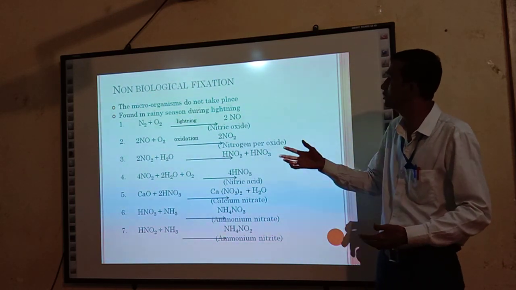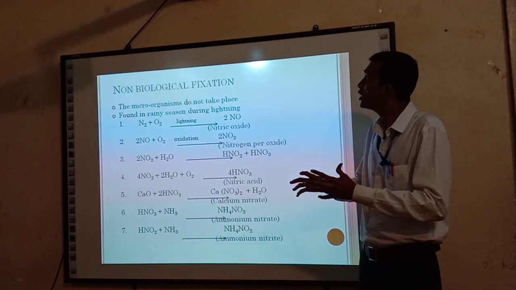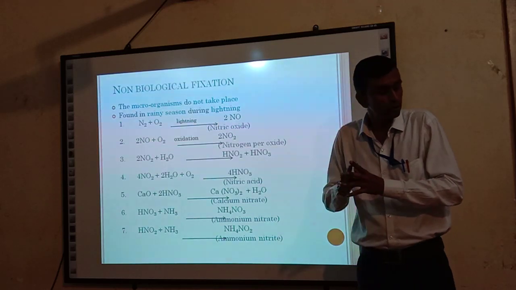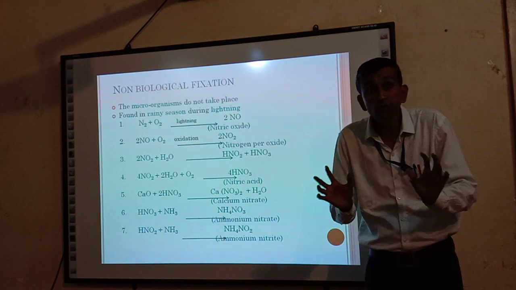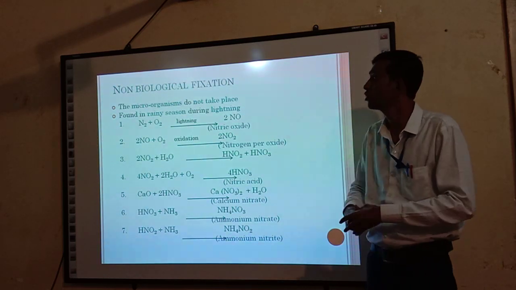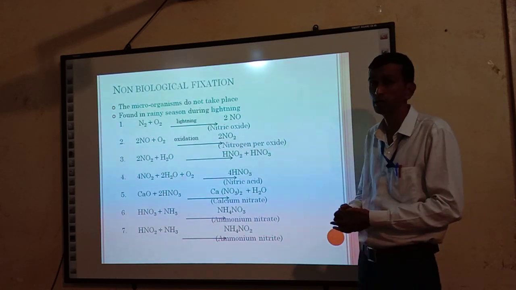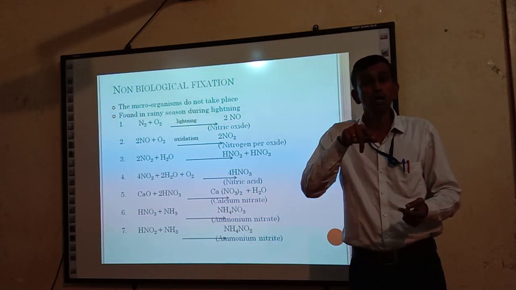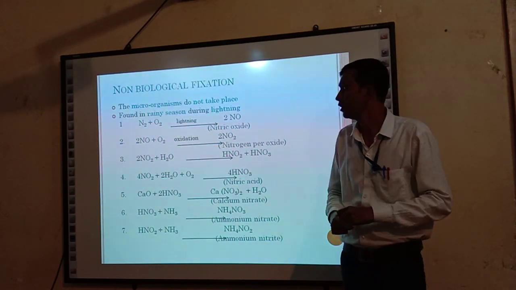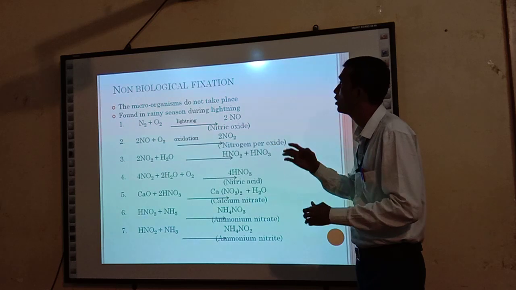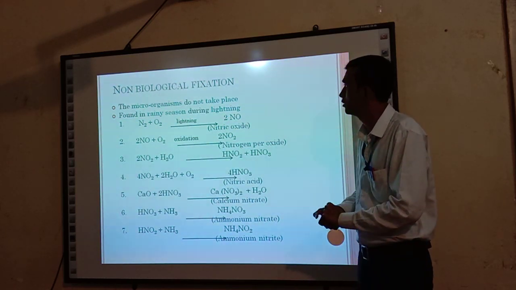First of all, we see in short non-biological fixation. Here, no microorganism participates in the fixation of nitrogen. Some physical factor is responsible for the conversion of aerial nitrogen into nitrogenous compounds. For example, in the rainy season, lightning and thundering, these physical factors convert the aerial nitrogen N2 into nitrogenous compounds, like nitrate, nitrite, and ammonia. So this is, in short, non-biological nitrogen fixation. There are different reactions under this non-biological nitrogen fixation.